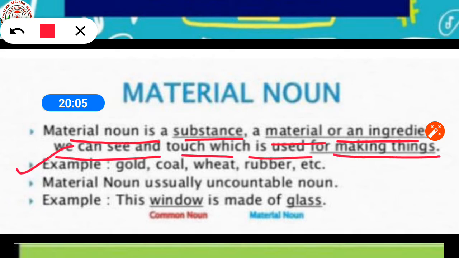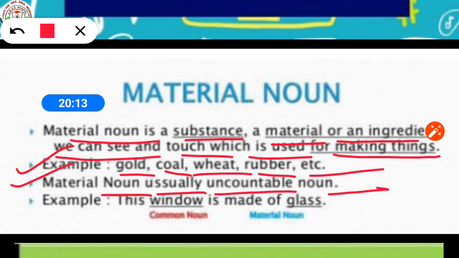Examples: gold, coal, wheat, rubber, etc. Material nouns are usually uncountable nouns.